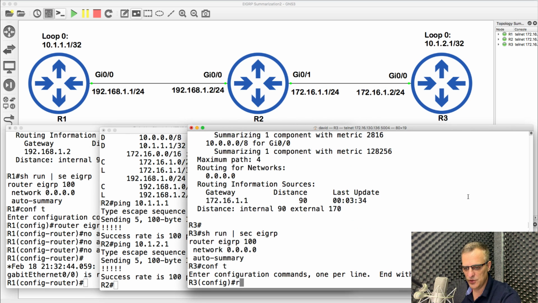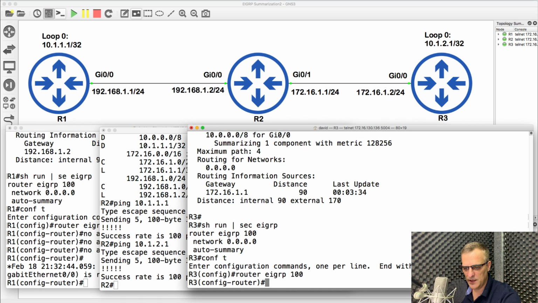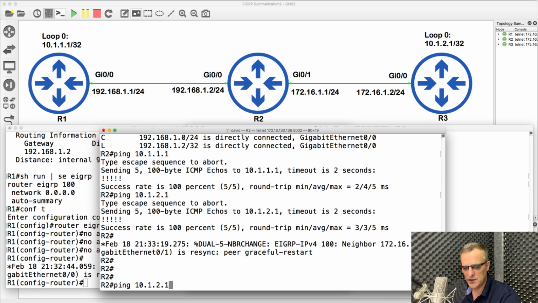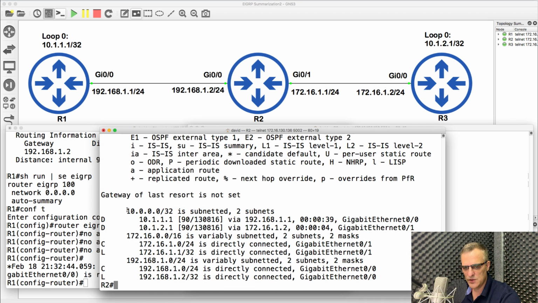But what we should do is disable automatic summarization on this side so that in the routing table we now see the /32 networks. Notice 10.1.1.1 and 10.1.2.1. These are /32 subnets of 10.